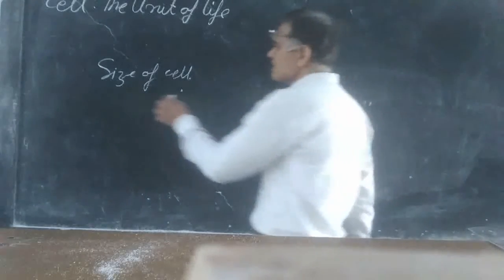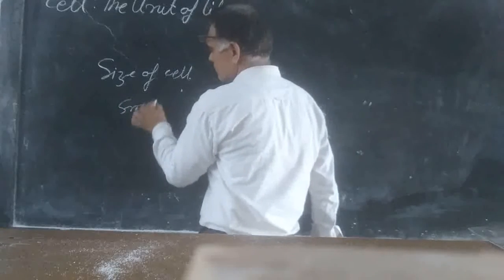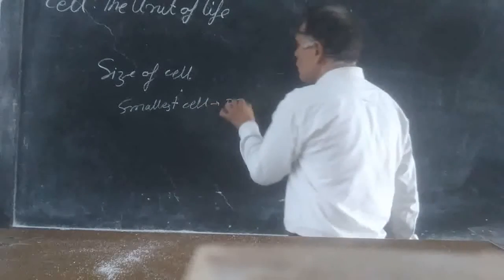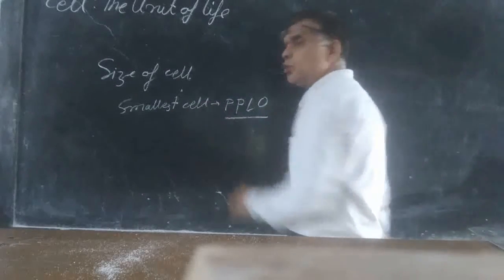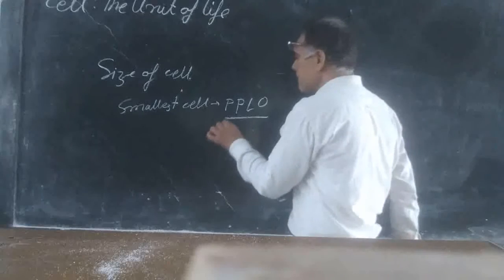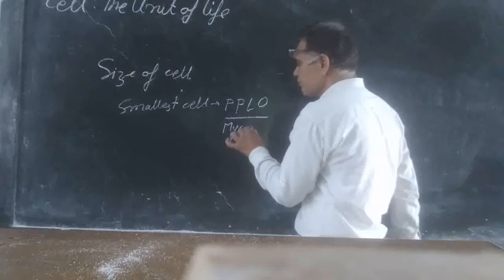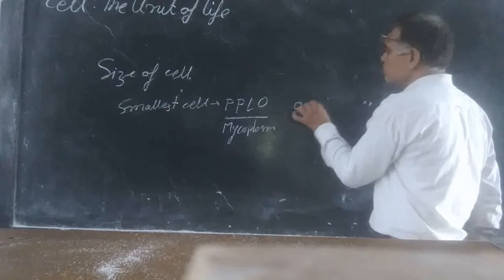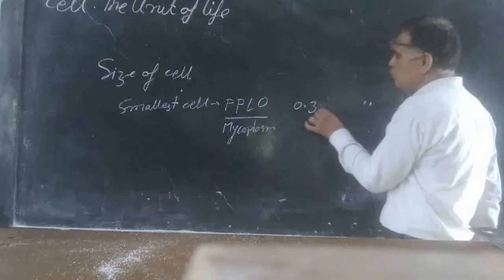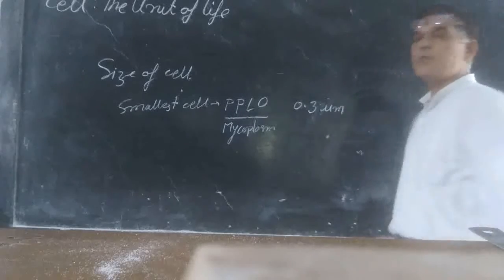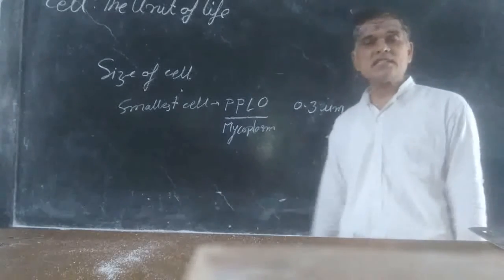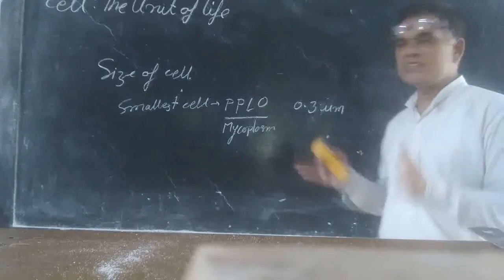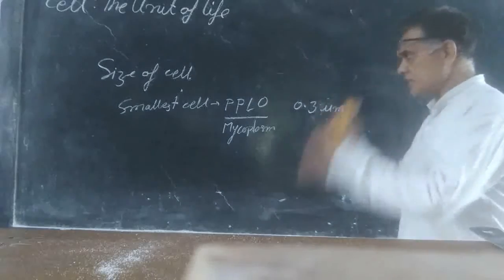The smallest cell is PPLO, pleuropneumonia-like organism, that is mycoplasma. It is the smallest cell in nature, with a size of 0.3 μm.